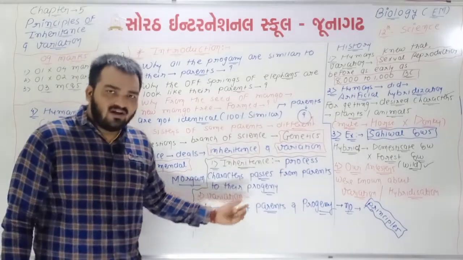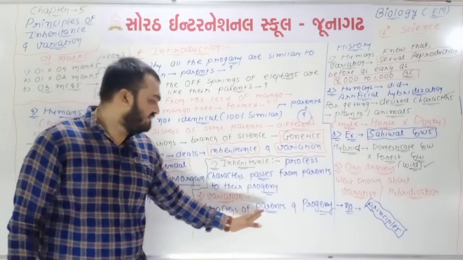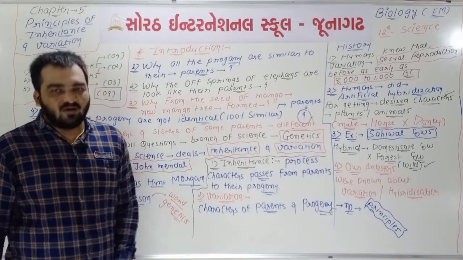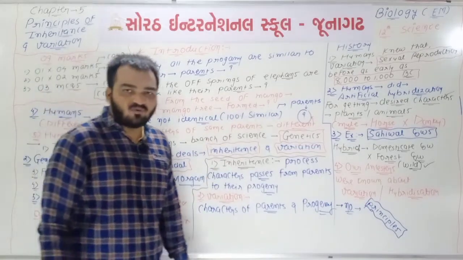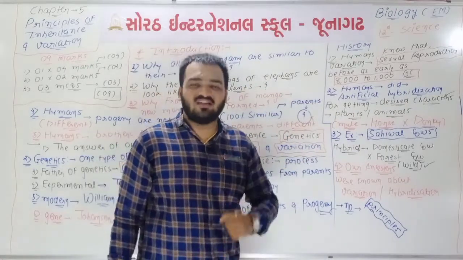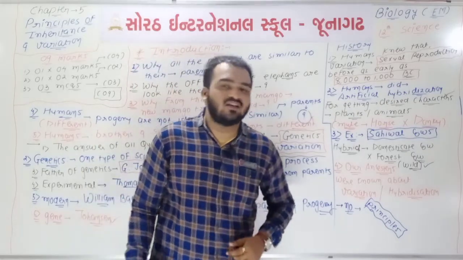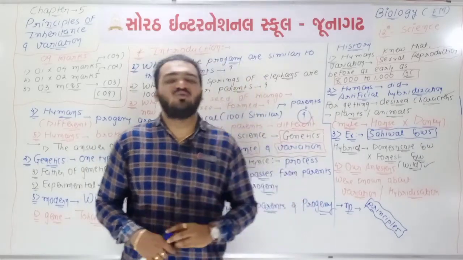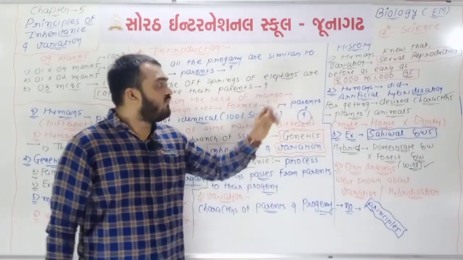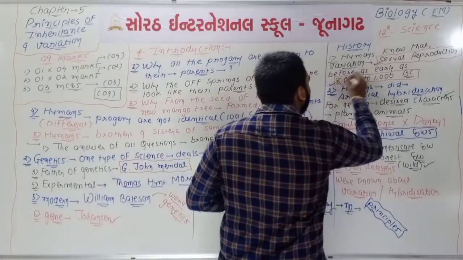Whenever inheritance occurs, some different characters are also found between parents and progeny, and these differences are variation. In the history of genetics, humans knew that the reason for variation is hidden in sexual reproduction, in which the zygote is formed from gametes, as early as 8000 to 1000 BC. Both of these are important MCQs.